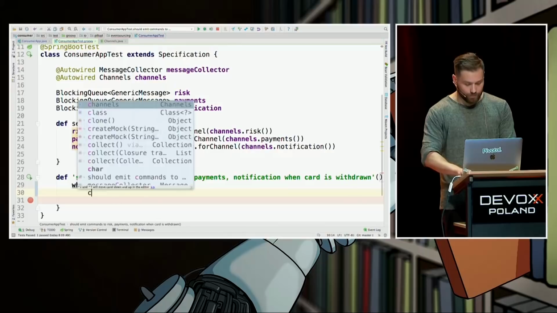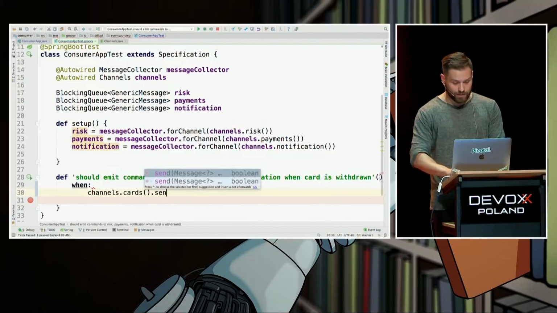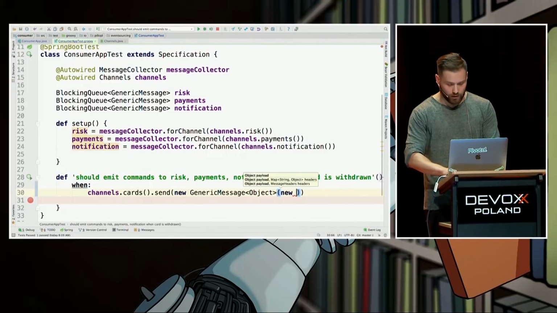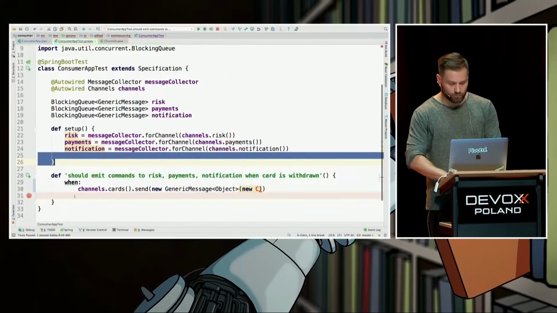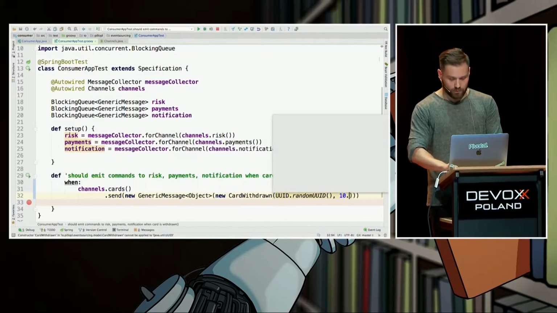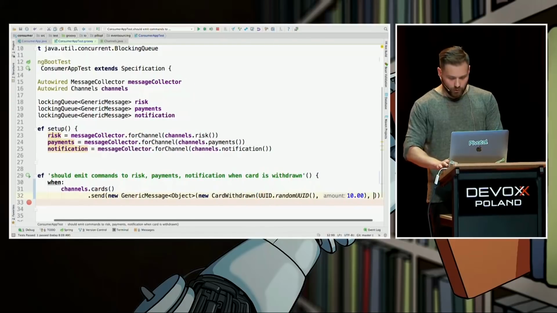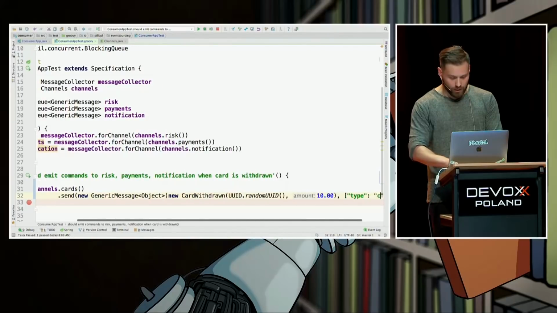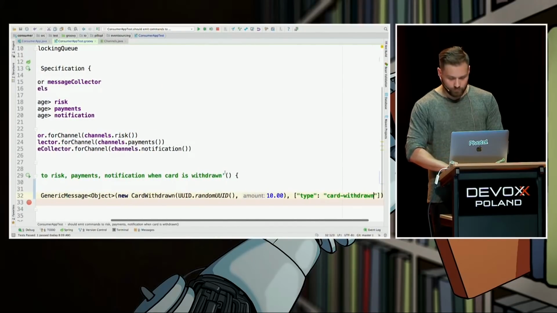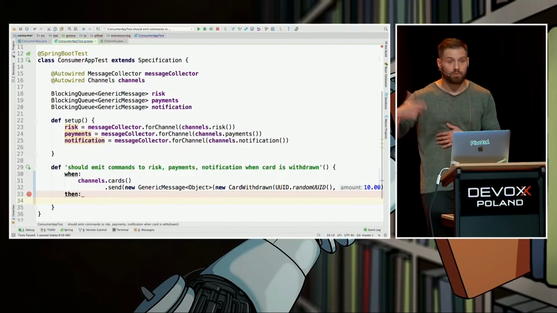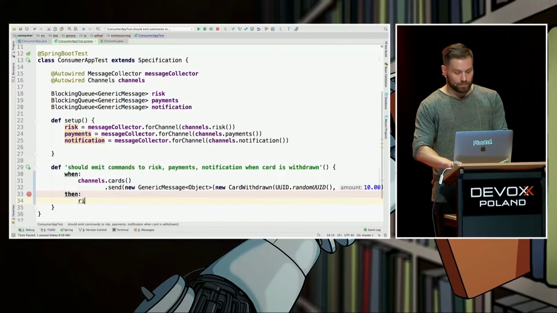It's going to be: when on the channel named cards, someone sends a new message. The message has this content, new card withdrawn, some ID, and amount. It also takes some headers in a hash map, type, card withdrawn, of course. Yes. So whenever it happens, we want 3 output channels to be populated with events. So we can do it like this.